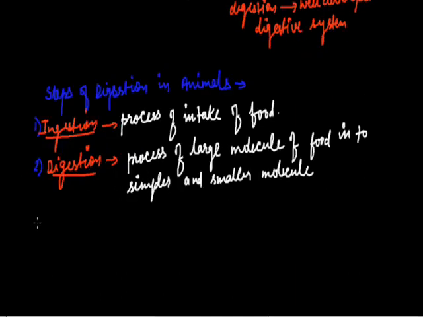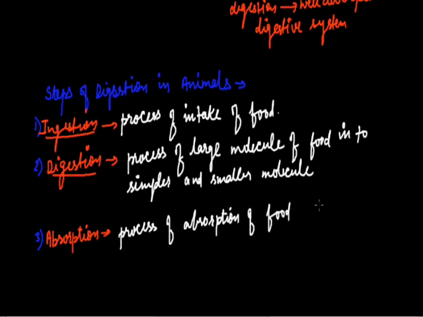Now the third step of the digestion process in animals is absorption. It's the absorption of digested food through the intestinal wall into the blood.